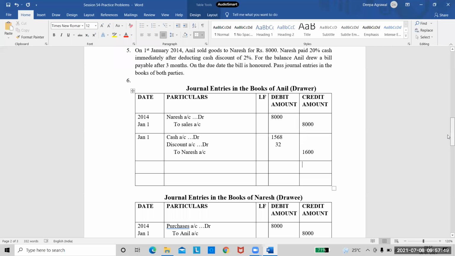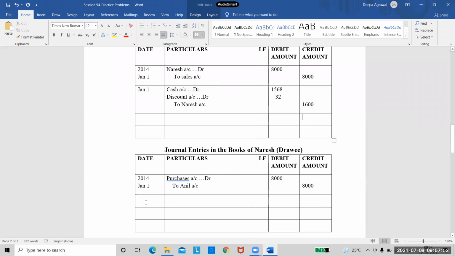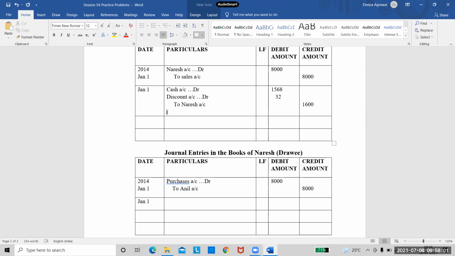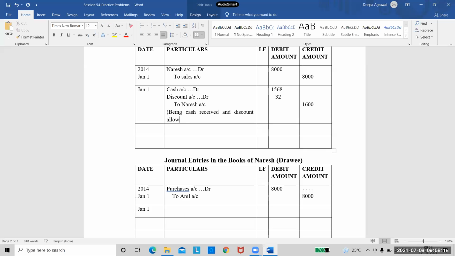So now the same entry I should write also in the books of Naresh. And what's the narration for that entry? Being cash received and discount allowed. Because Anil is receiving and he is giving the discount. So we write it as being cash received and discount allowed.